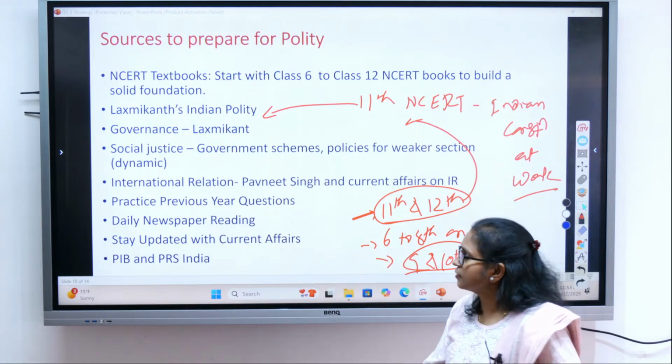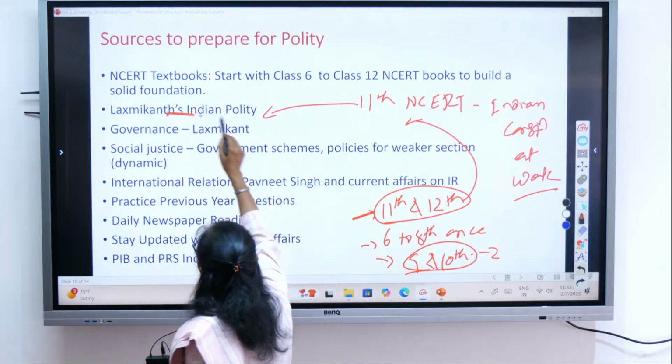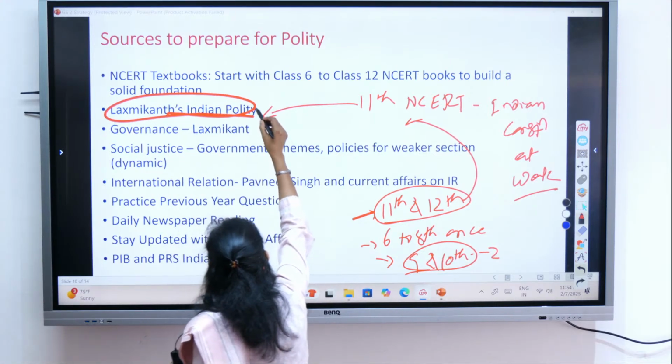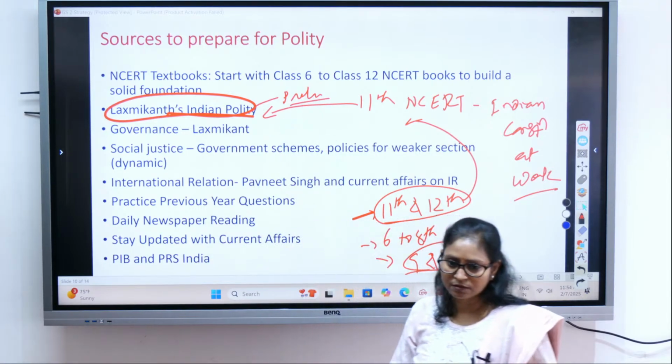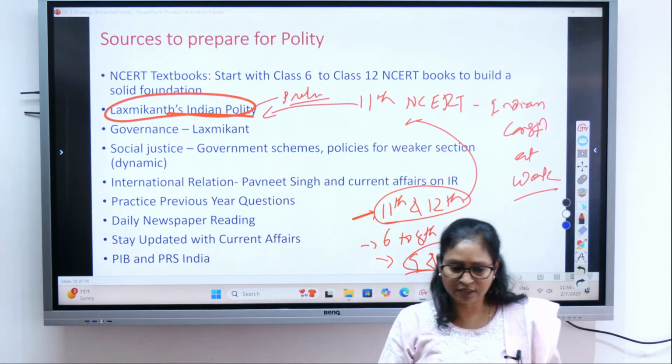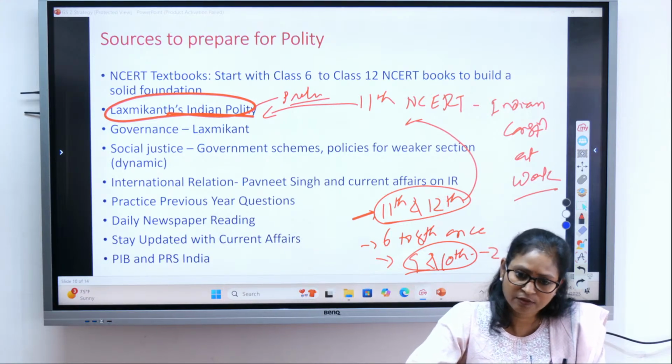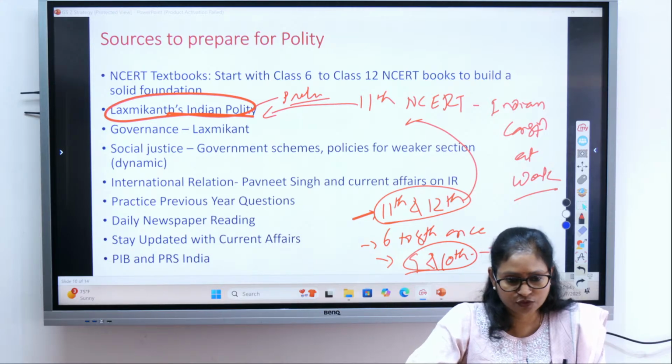Then Lakshmikant Indian Polity is very, very good, particularly for prelims I would say. Even if you have not studied any other book and you have studied Lakshmikant really well, you can solve the maximum questions from Indian polity, a good number of questions.